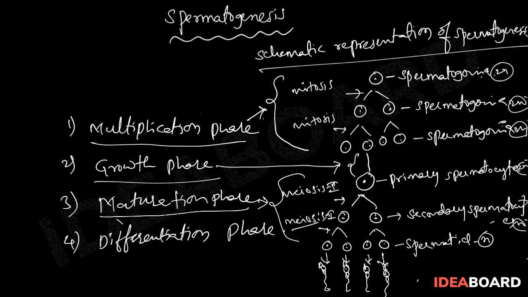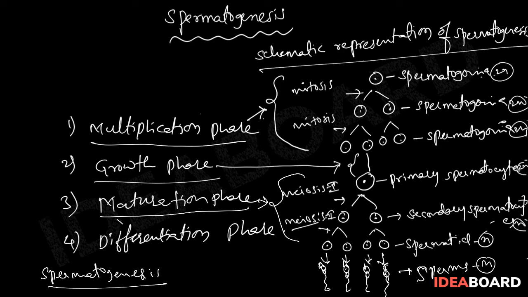So, the sperms also consist of the haploid number of chromosomes. The production of sperms from the spermatogonia is called spermatogenesis, and the production of sperms from the spermatids is called spermiogenesis.